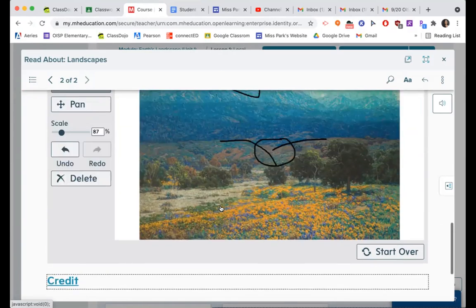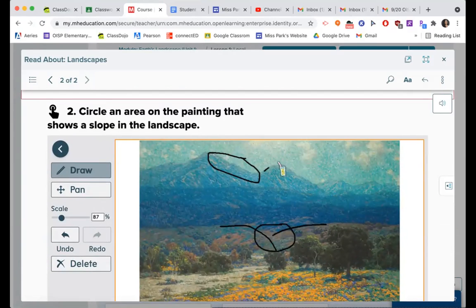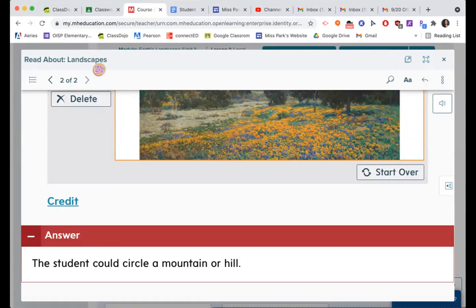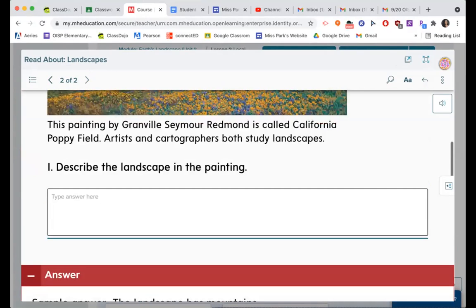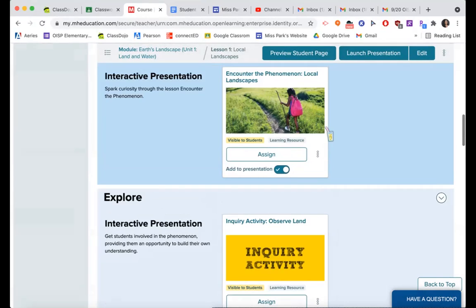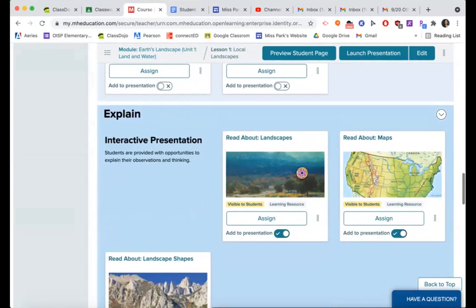The student could circle a mountain or a hill. So this is a slant, a slope. Here's another slope. Here's another slope. Here's another slope. Do you see how it's going down? All right. And if you're going to do it online, the arrow is not going to let you go on anymore, which means that you've hit the end of that portion. So then you're going to go to the next one, read about maps.